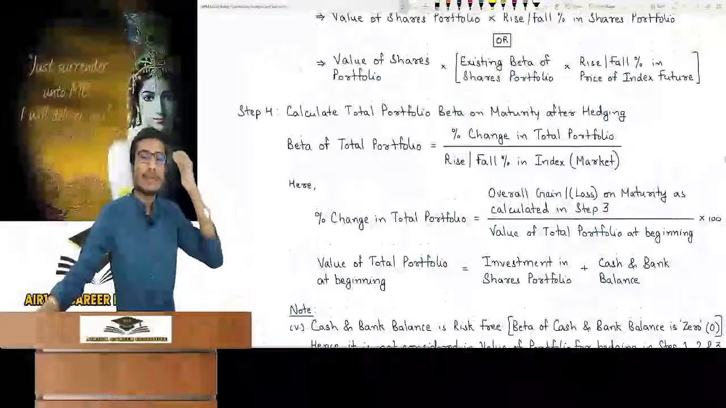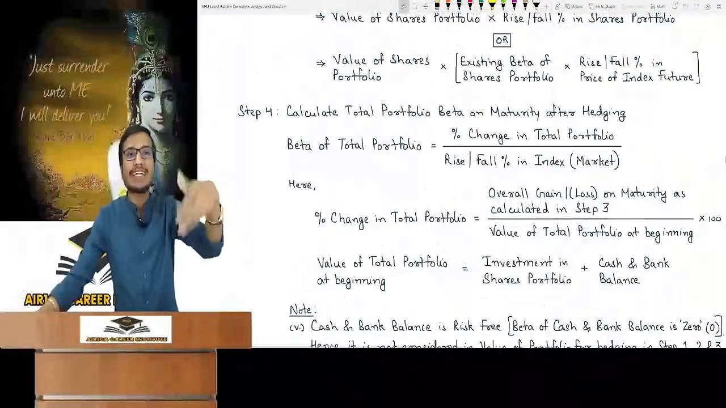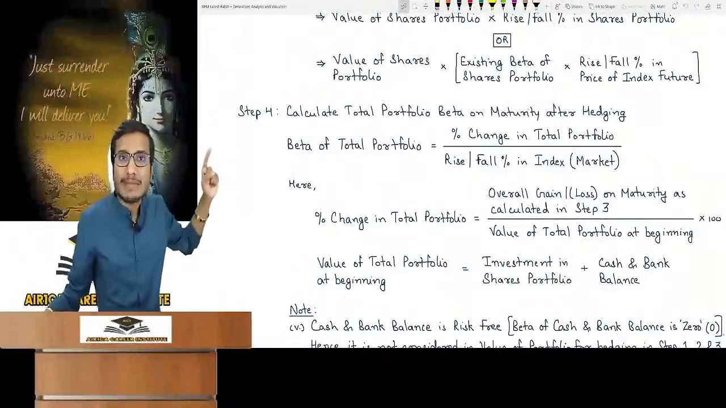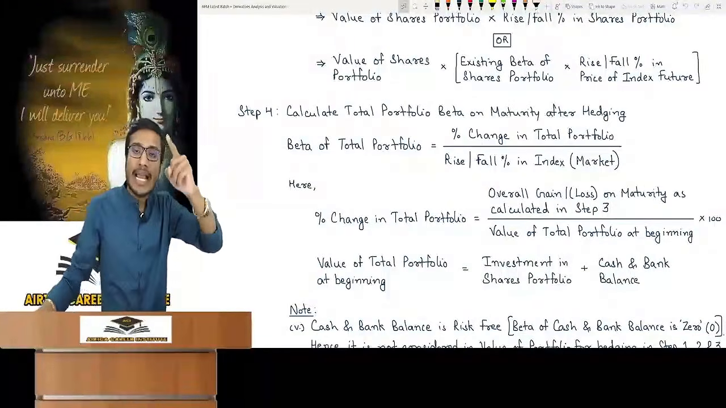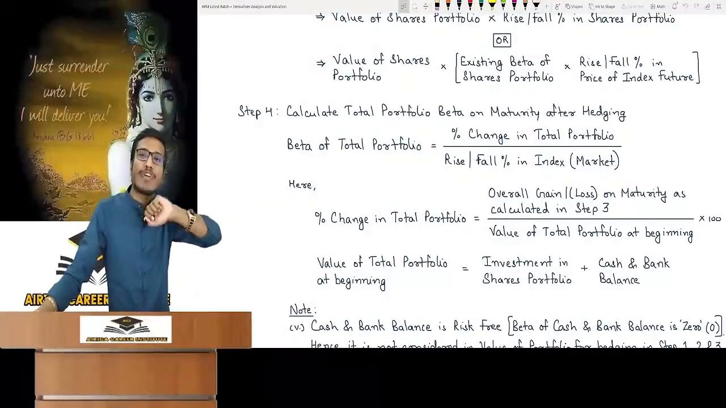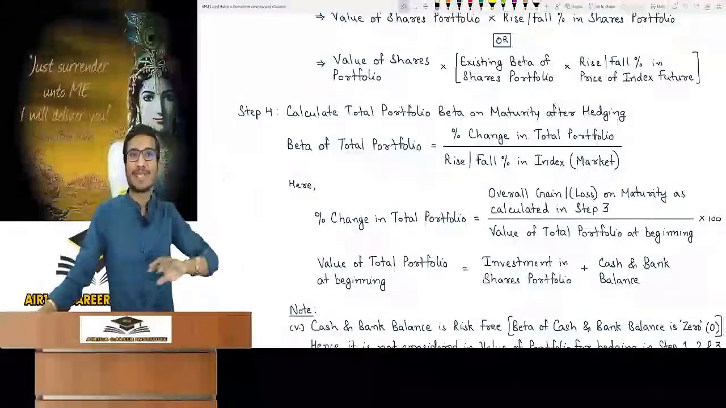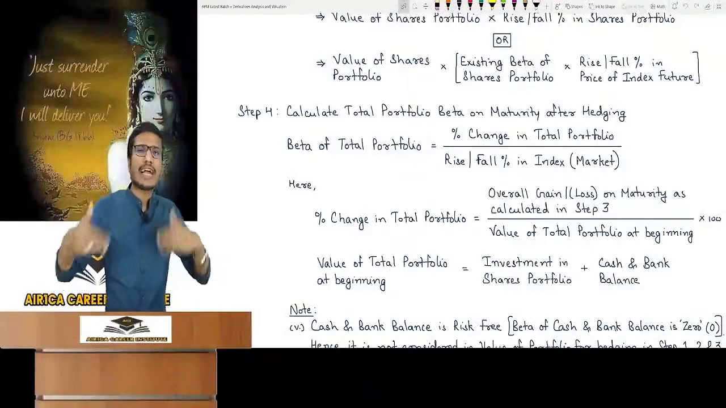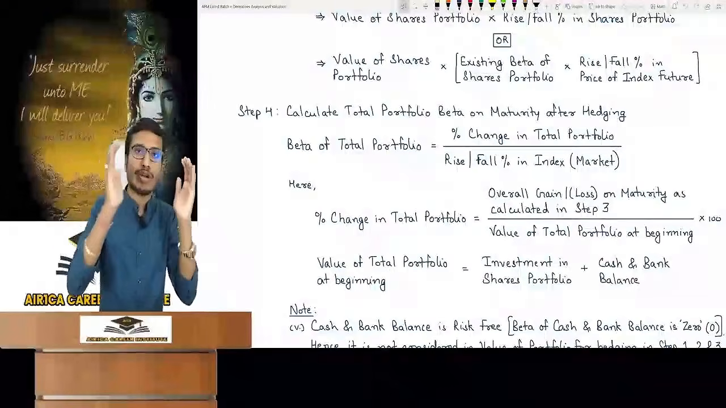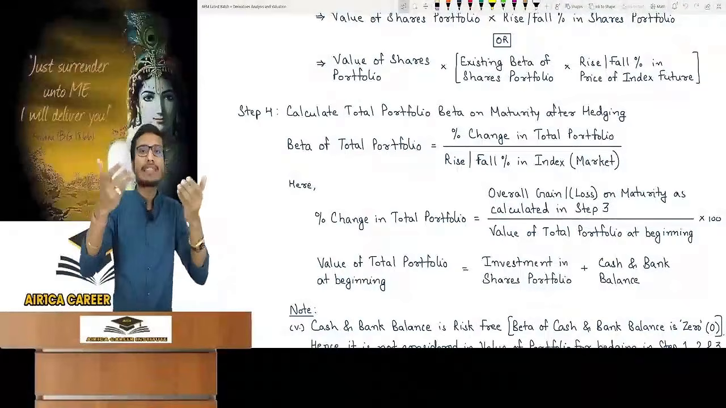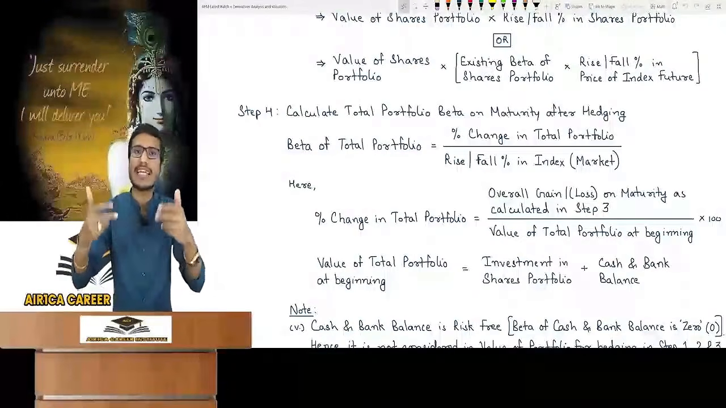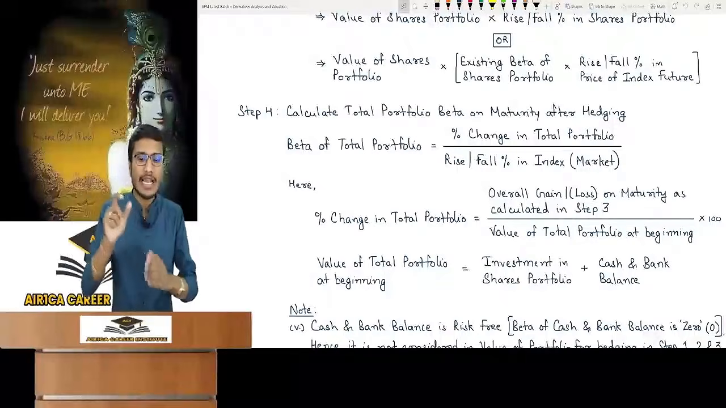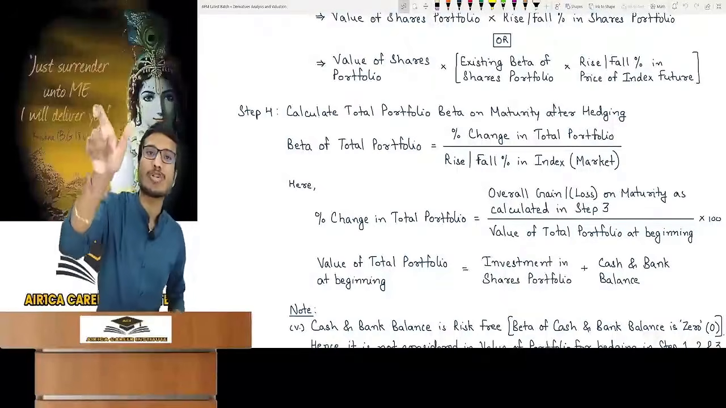Lastly, when it asks you about the beta of the portfolio after hedging, always remember that it will affect your cash and bank balance. I will tell you the reason why the cash and bank balance is affected after hedging, even though we didn't hedge cash and bank balance. Beta of the total portfolio will be calculated by the same concept: percentage change in portfolio divided by percentage change in market, that is, the rise or fall in percentage of the index or market. So we have to take the percentage change of the total portfolio.